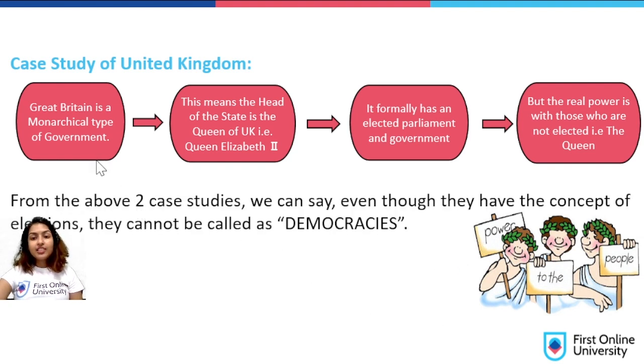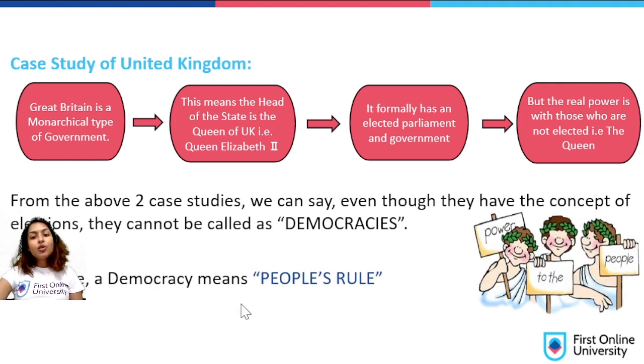From the two above case studies, we can say that even though they have the concept of elections, they cannot be called democracies. So this means even though any country has the concept of election, it's not necessarily a democratic country. So further, we can conclude that democracy means people's rule.